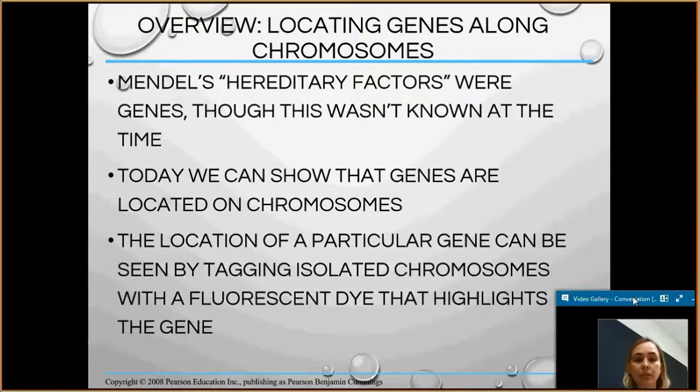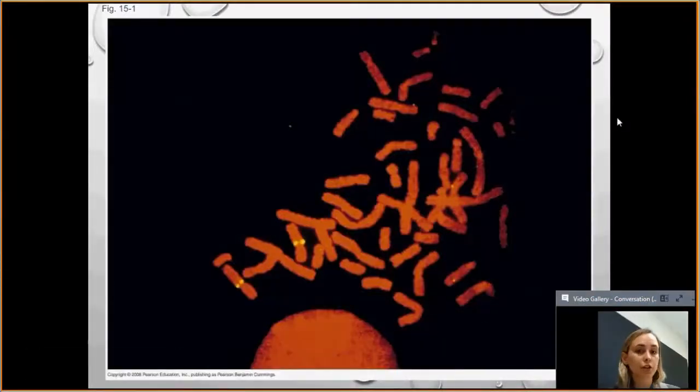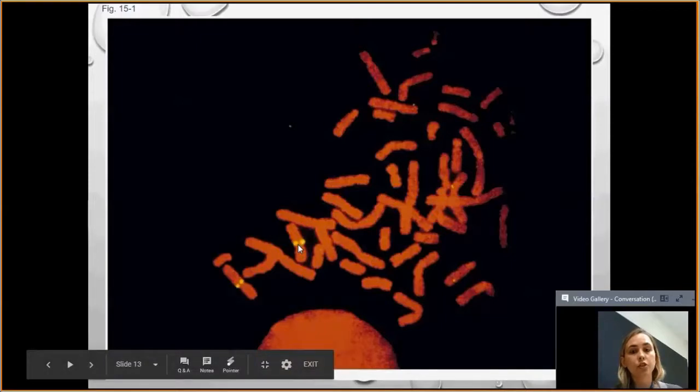So today we can show exactly that genes are located on chromosomes. The location of a particular gene can be seen by tagging isolated chromosomes with a fluorescent dye that highlights the gene. Here is a picture that shows chromosomes, and specific genes have been highlighted or tagged. These little bright yellow spots right here on the chromosome is a specific gene that we are trying to isolate, and now with this fluorescent dye you can see exactly where it is, and now you know that these two chromosomes right here are the homologous pairs of each other.